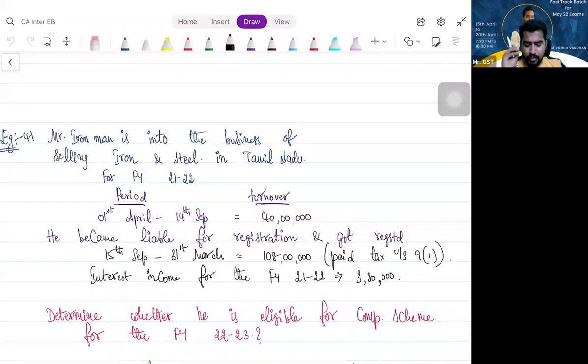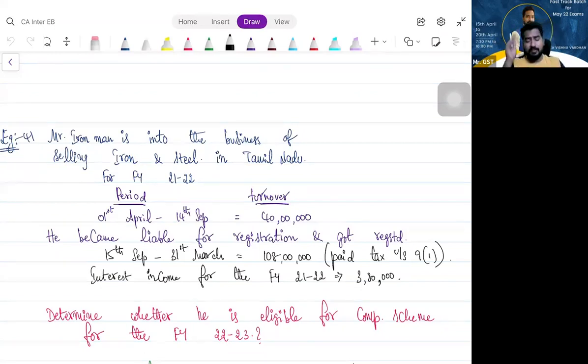So from 1st April to 14th September, he made a turnover 40 lakhs. He became liable for registration and got registered. 15th September to 31st March, he made a turnover of 108 lakhs. And he paid tax under normal scheme, section 9 subsection 1. First year he is eligible for composition scheme, but he didn't go with composition scheme. He went with normal scheme. So what is the turnover that he made? 108 lakhs. He also received an interest income for the financial year 21-22, 3,80,000.